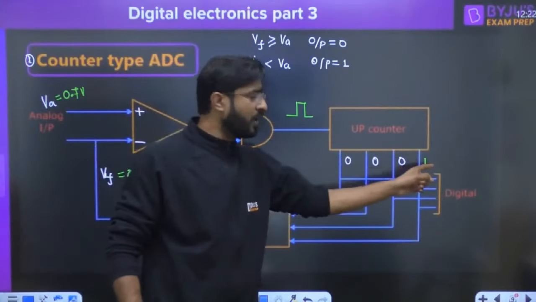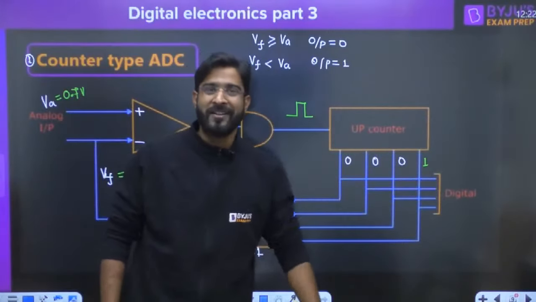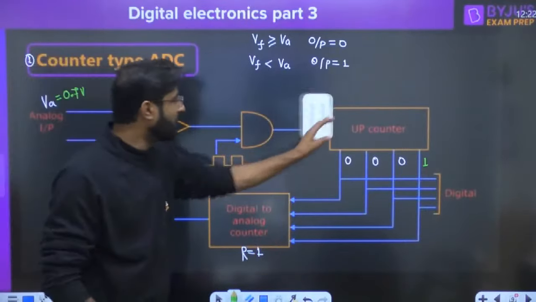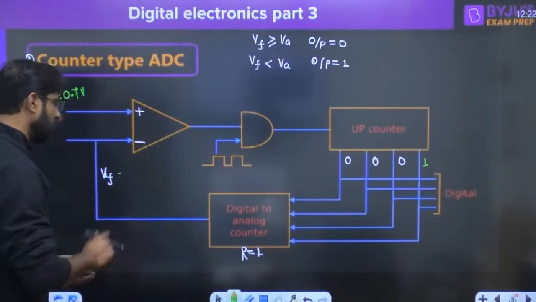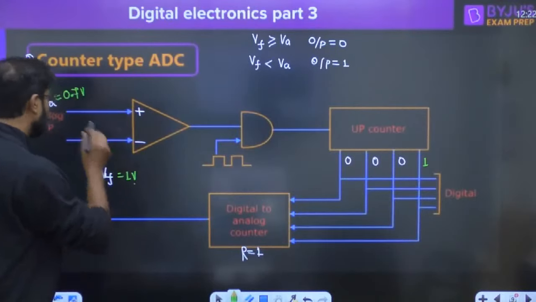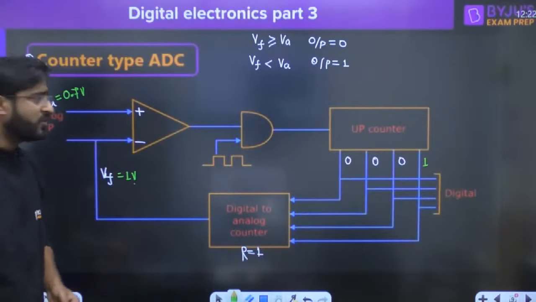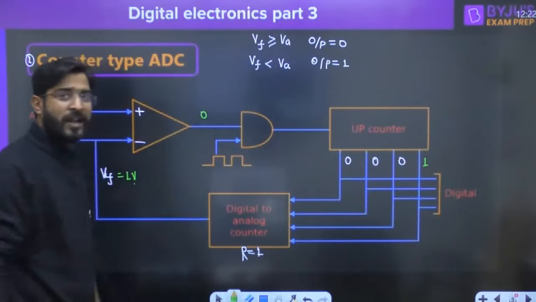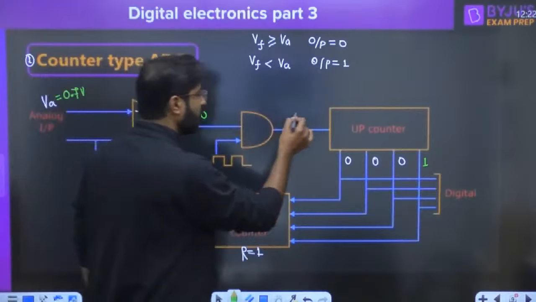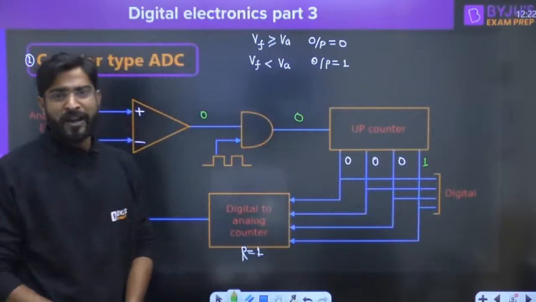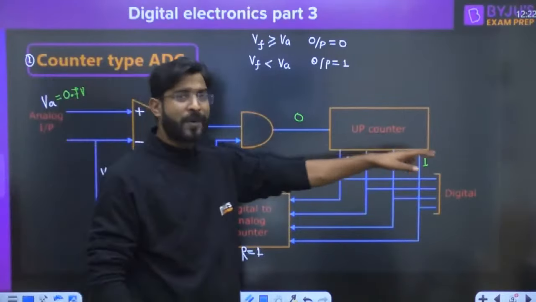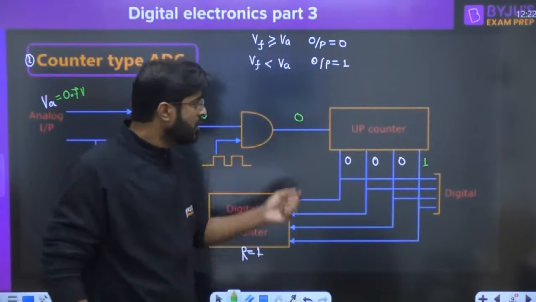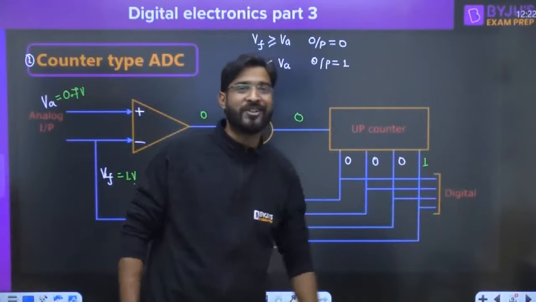Now 0001 has the decimal equivalent 1. 1 into 1, you will get 1, so here you are now getting 1 volt. Now this 1 volt and 0.7 volt are compared. Which one is greater? Definitely the 1 volt is greater, so here you will get 0. So the AND gate provides the output 0. If the AND gate output is 0, it means the up counter does not receive any clock, and so the up counter has to maintain this state.